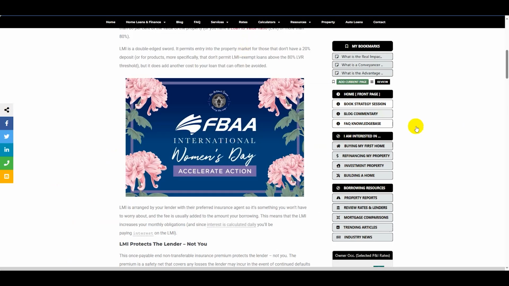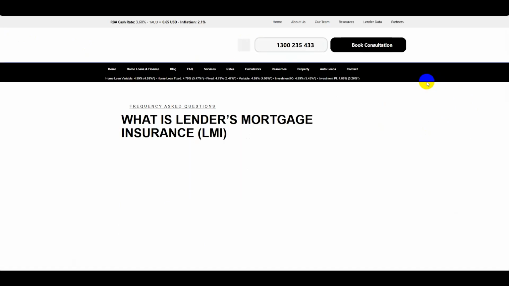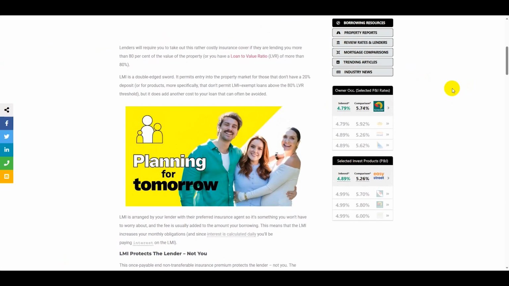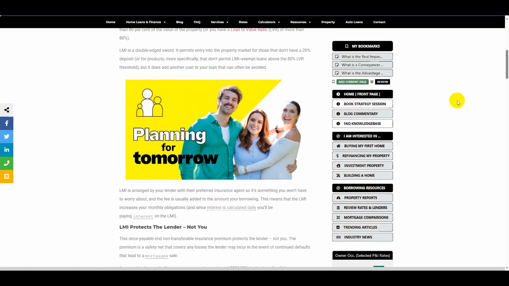Remember, this is importing an external image. The very first time we refresh the page, it'll take a few seconds, although Google servers are very fast, so it will be a little bit quicker. And that loads Planning for Tomorrow, which is the video in question. And you can see the Commonwealth Bank thumbnails do look quite nice. If I select this, that is going to bring up the YouTube video directly.